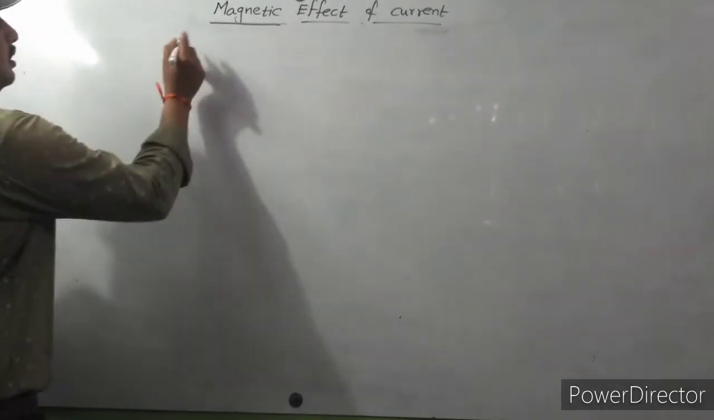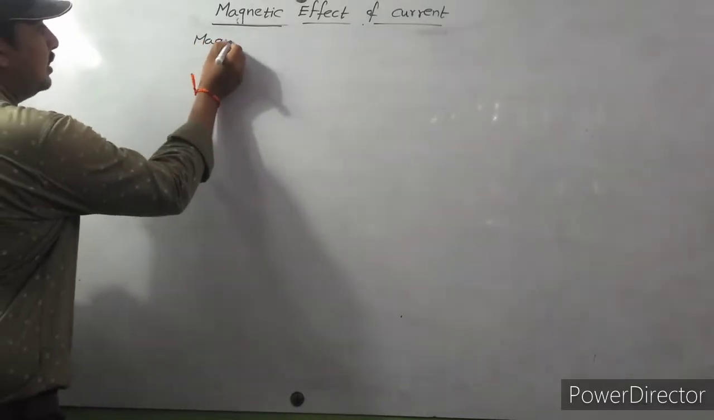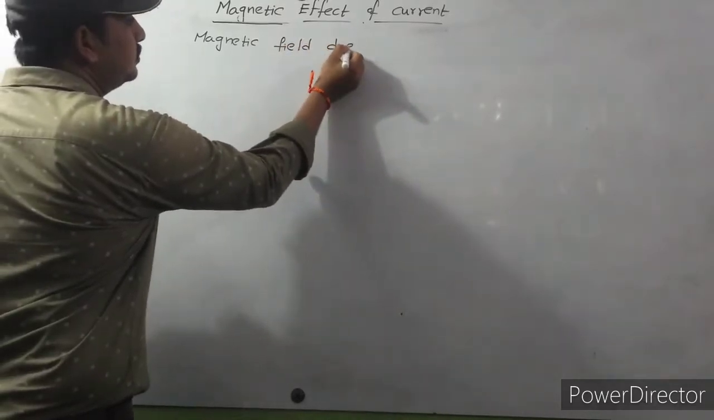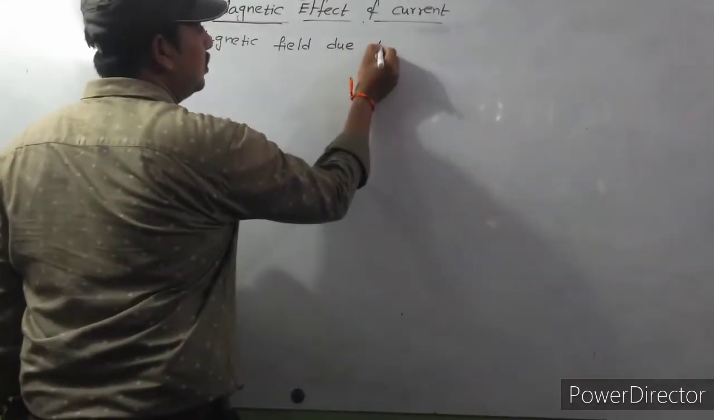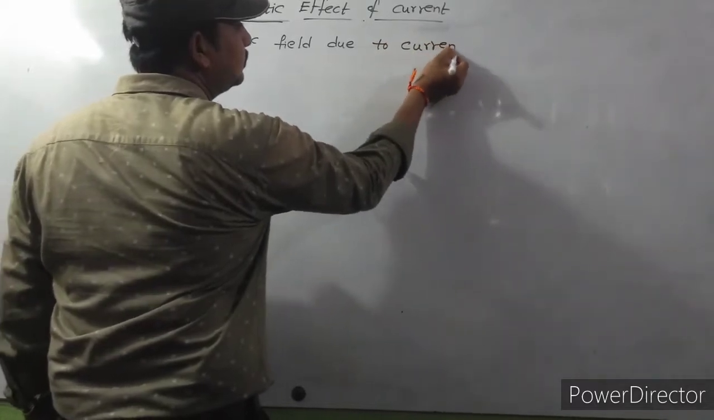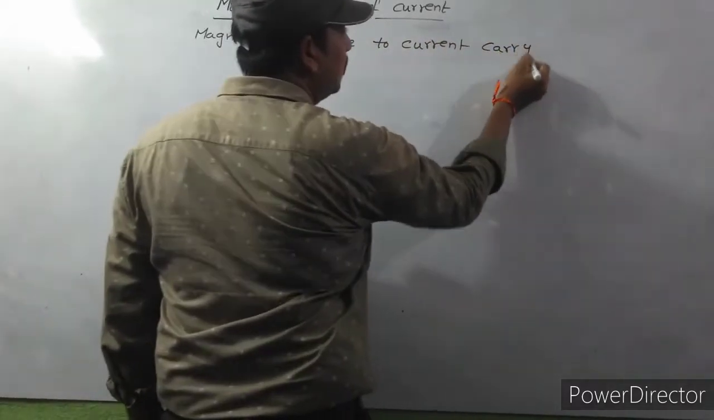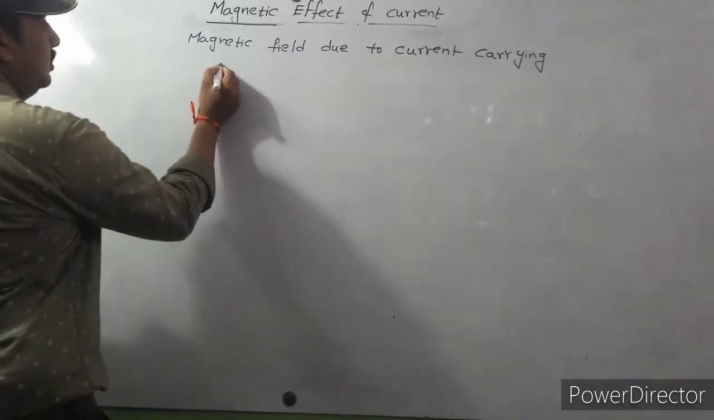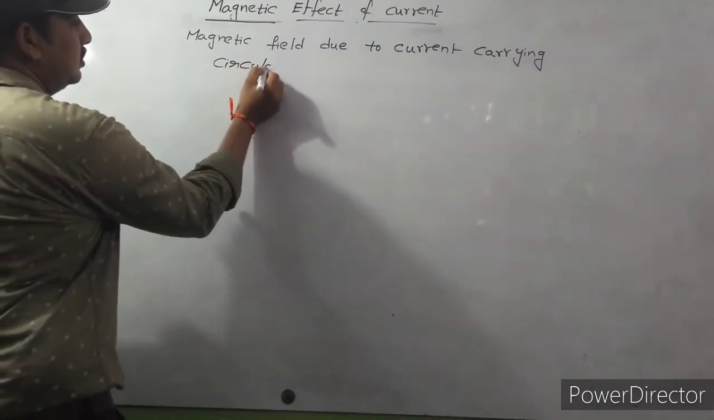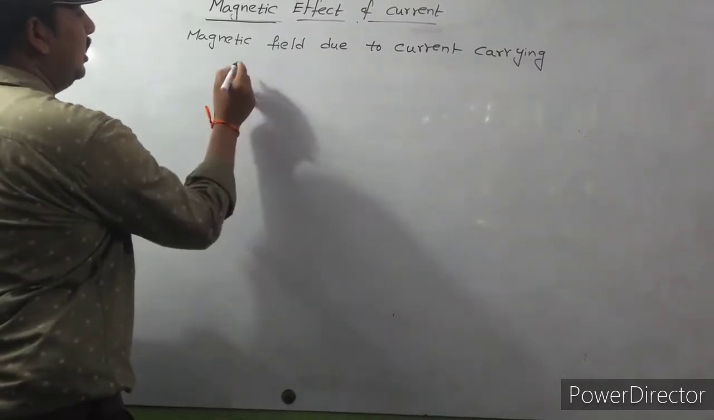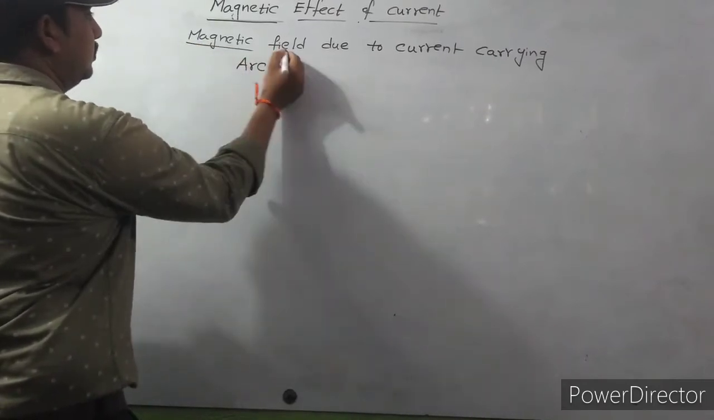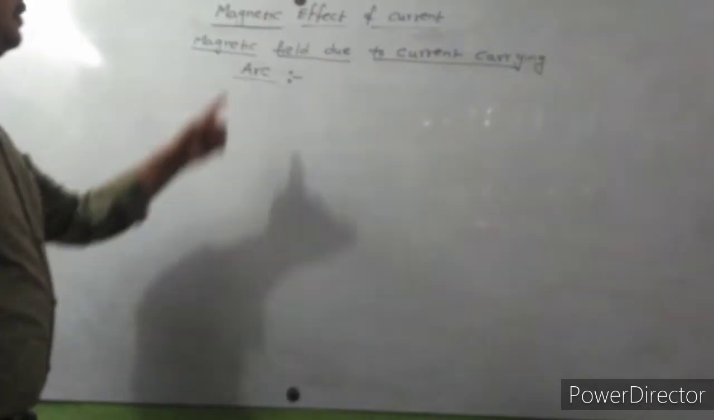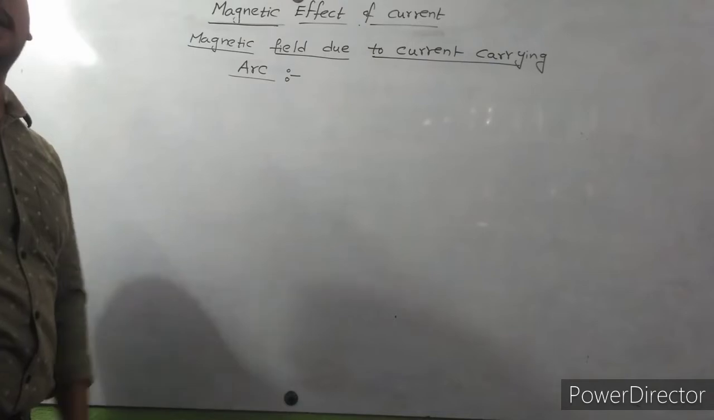Right. The concept is magnetic field due to current carrying circular arc. Actually, current carrying arc. Magnetic field due to current carrying arc.